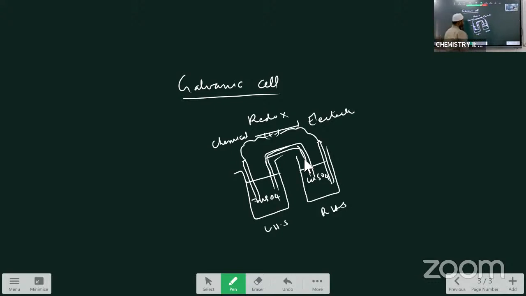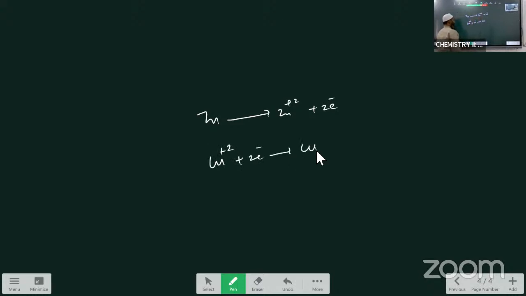Now what are the reactions that take place in this galvanic cell? I am writing it here. In the left hand side, this is the reaction that takes place. Here Zn is converted to Zn2+ and 2 electrons. Losing of electrons is called oxidation. In the left hand side, oxidation reaction takes place, and in the right hand side, Cu2+ takes the electrons and is converted to Cu. This is the reaction. What is the overall reaction in this galvanic cell? This is the overall reaction: Zn + Cu2+ gives rise to Zn2+ + Cu. This is the overall reaction.